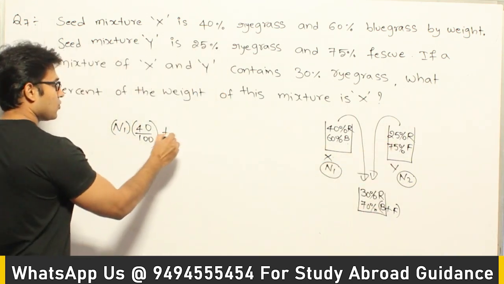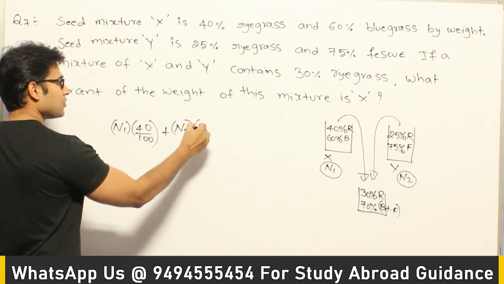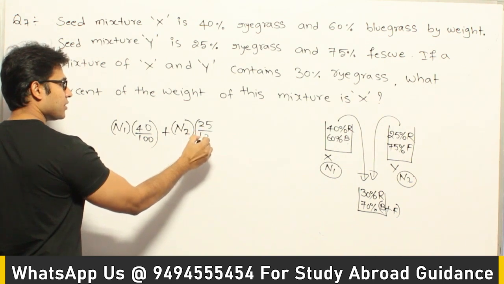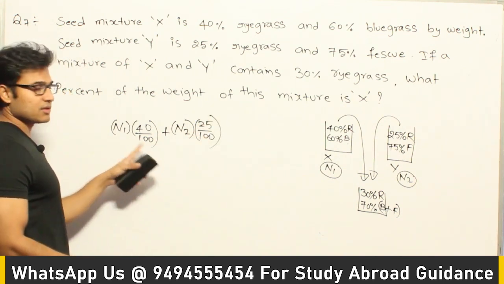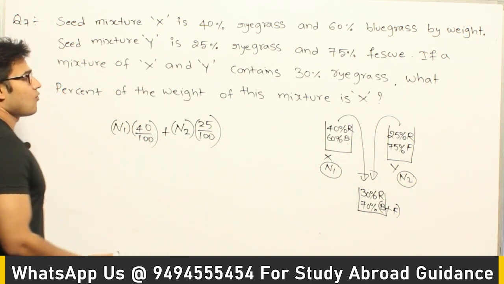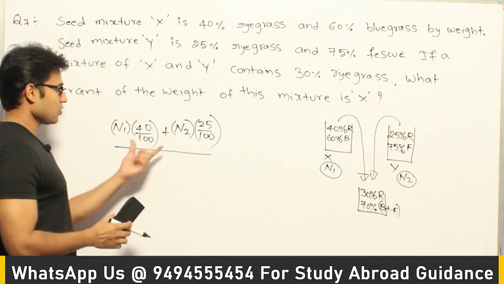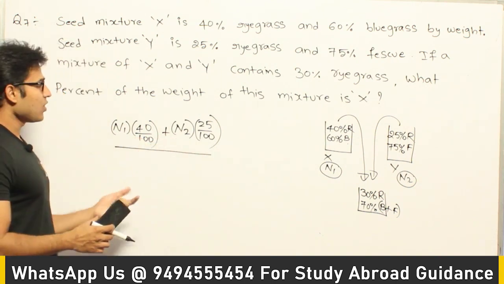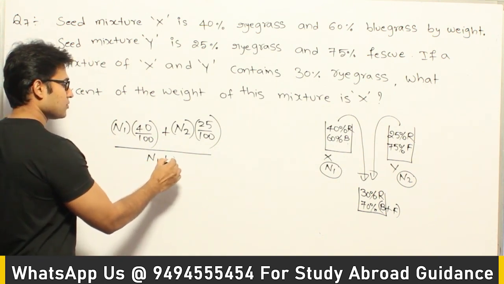Therefore, the total amount of ryegrass that comes into the final mixture is going to be this number. So these many kgs of ryegrass from X and these many kgs of ryegrass from Y, right? And now what will be the total percent? If this is the total amount of ryegrass present, what is the total weight in the final mixture? The total weight is N1 plus N2, right?